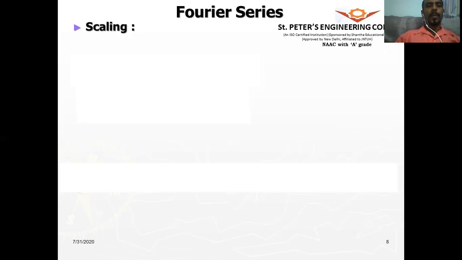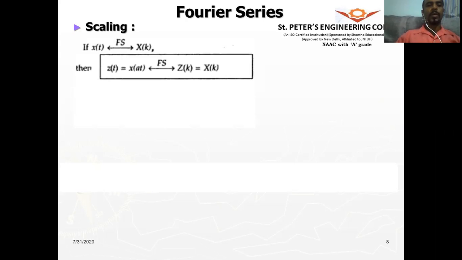The scaling property. We say that if x of t forms a Fourier series pair with x of k, then what will be the Fourier series of x of at? All right, what will be the Fourier series of x of at? Here this is not correct.